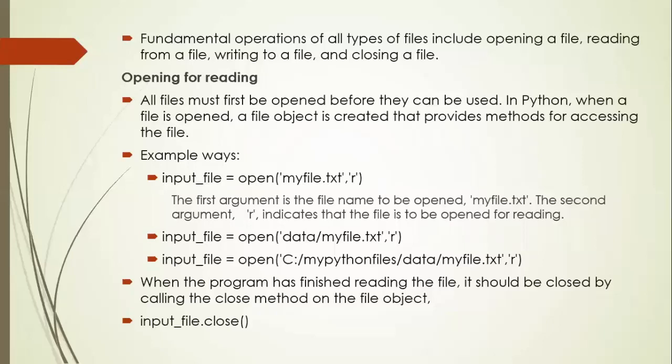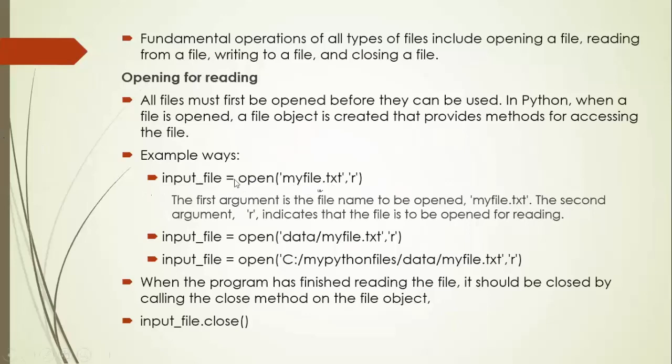First one is opening for read. When you open a particular file, you need to specify the type of operation you will do on this file, here the read operation. In this way you can use, see here, input_file, an object which is able to identify the file myfile.txt.